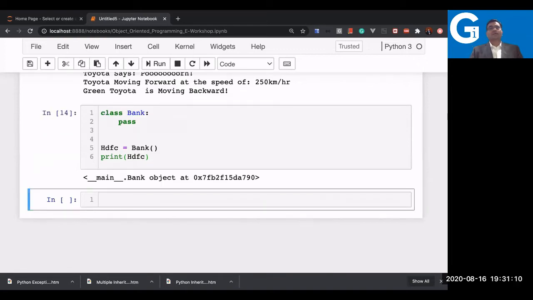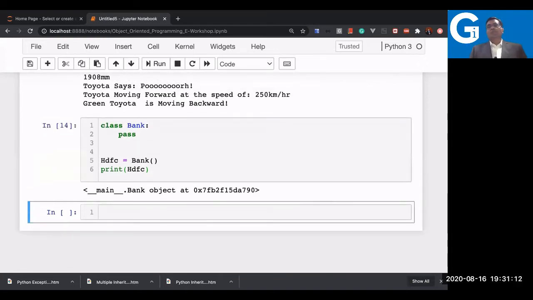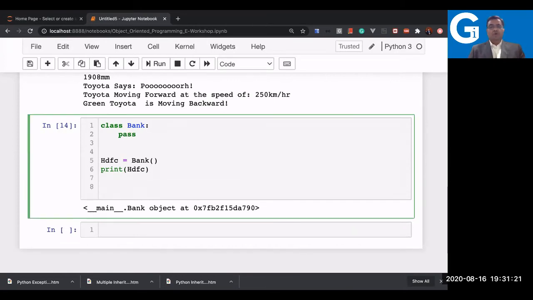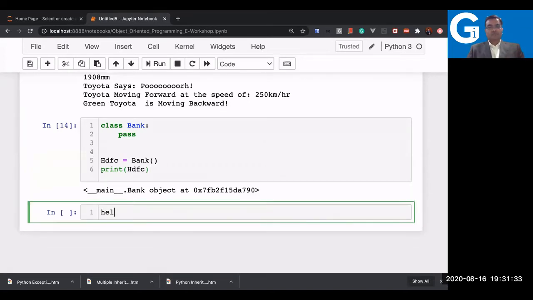So what you can see here, we are able to print the object of this bank class. So yes, you can. Why? Let us see now the secret behind it. Look at the SDFC which we just now created as an object. We are able to create an object using the bank class. Why? Because there is something already defined now. What is that? Let me show that also. Let us look at what is there behind SDFC.